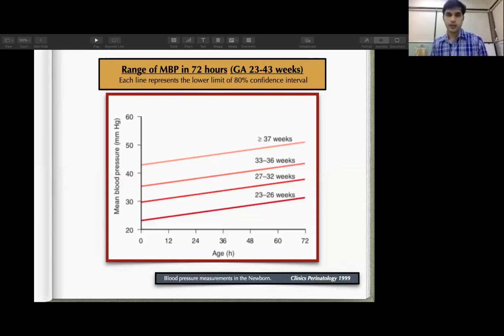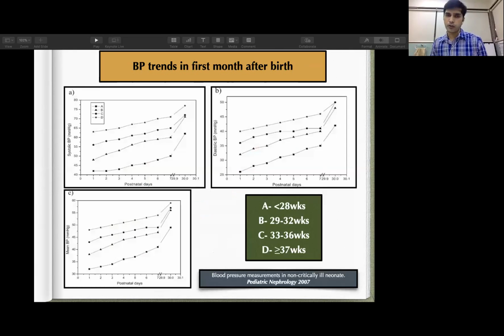Then again, a few studies have published data giving a range of mean blood pressure in the first 3 days in a premature baby, in all maturities. So this graph tells what the normal range of blood pressure can be in the first 3 days in different gestational ages. Also, how the blood pressure trends in the first month of life, how the systolic, diastolic, and mean blood pressure progressively increase. So this is a chart for all gestational ages.